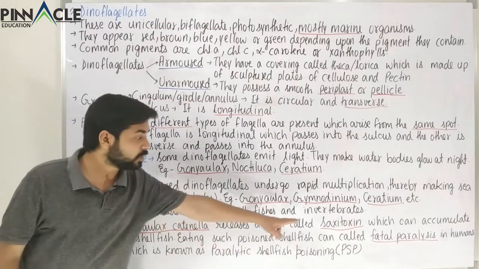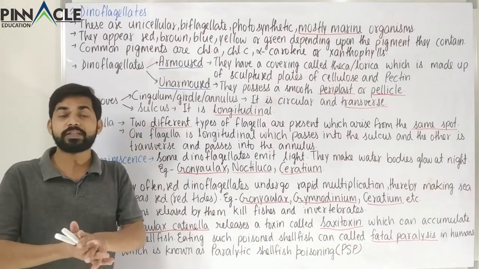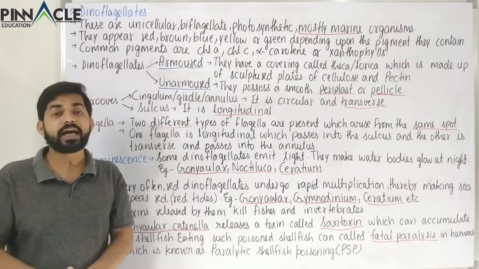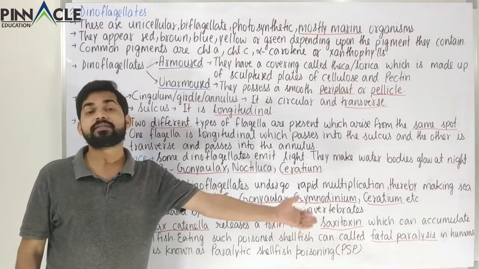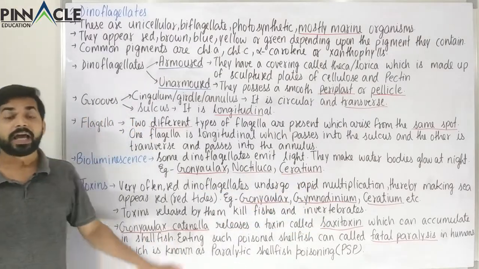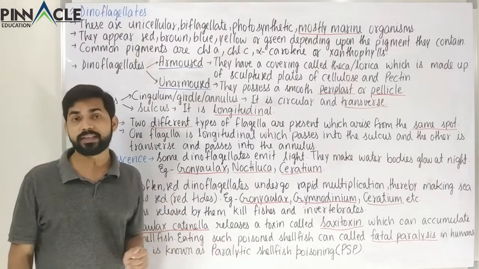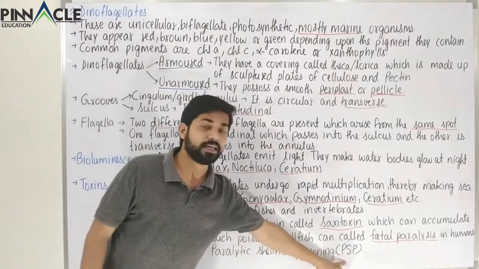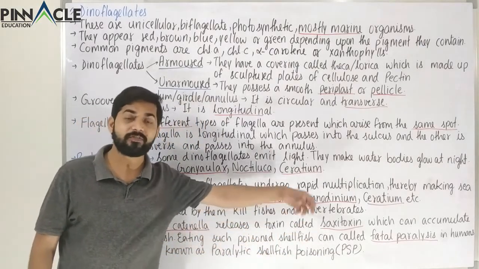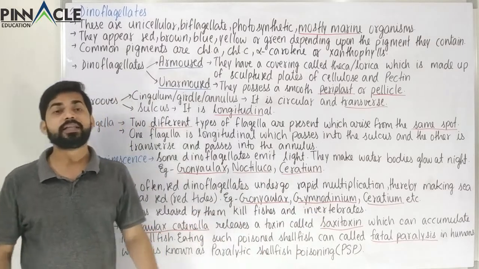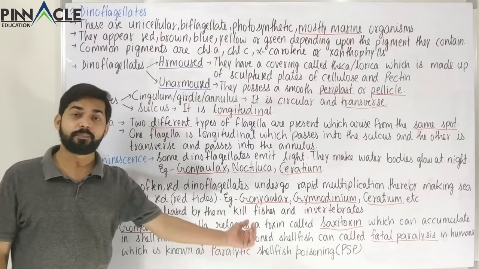So saxitoxin affects our neuromuscular junction, and it could fail. After that paralysis could occur, and then we can die, and that paralysis is called fatal paralysis. This phenomenon is called paralytic shellfish poisoning, in short PSP.